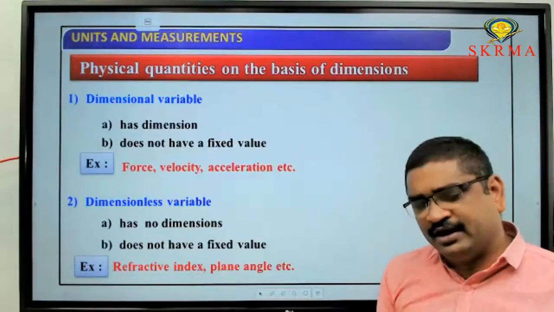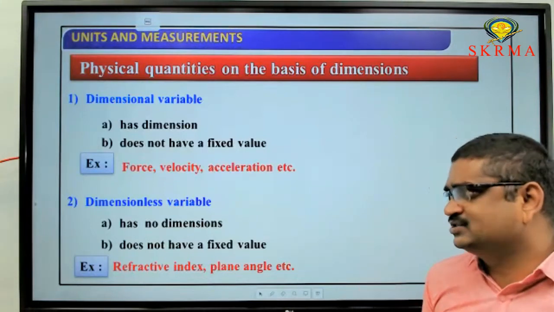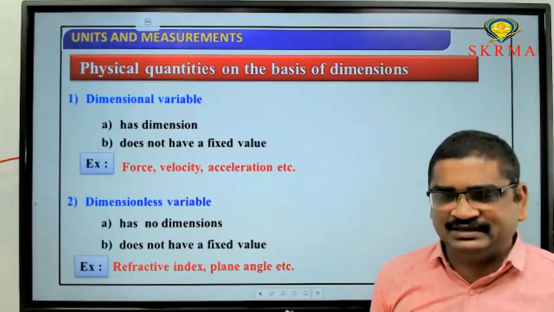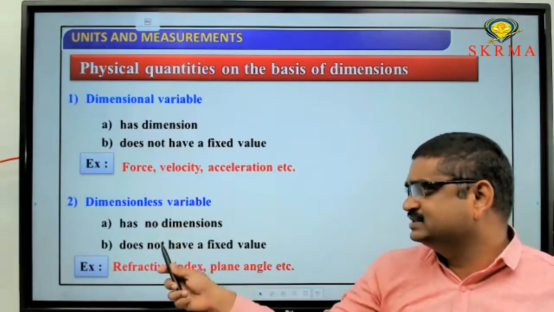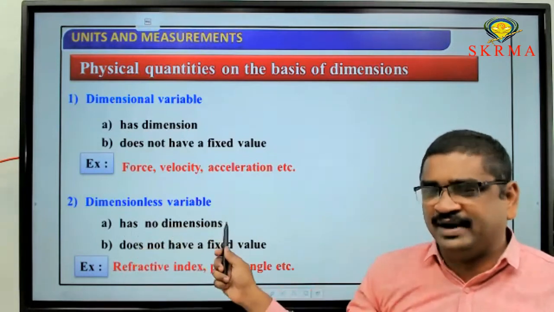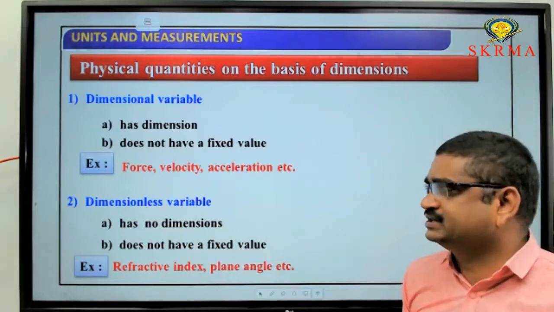Can you give any other example? Coefficient of friction is also there. That is also dimensionless, and that is also not constant. So a dimensionless variable has no dimensions and does not have any fixed value. These are the two conditions. Next one.